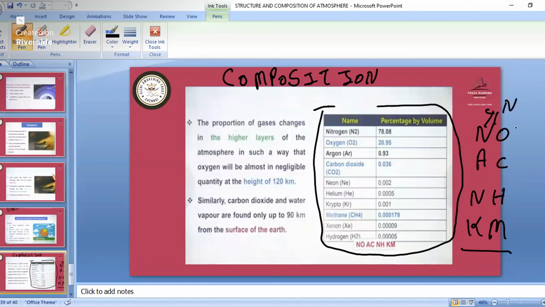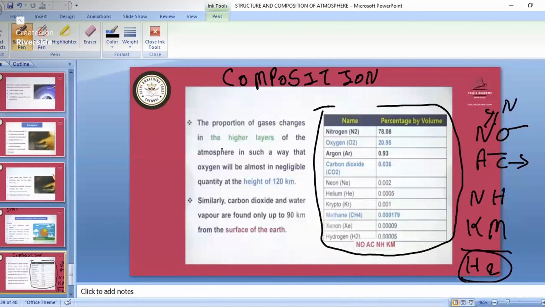Because this type of question might come for arranging in decreasing or increasing order the percentage of volume present in the atmosphere. So remember that formula. Nitrogen, oxygen, then we have argon, then at the fourth number comes carbon dioxide, then neon, then helium, then krypton, then methane. And we have a very small amount of hydrogen. So remember this formula.